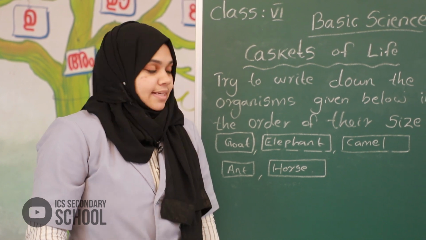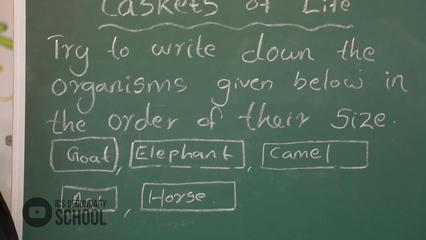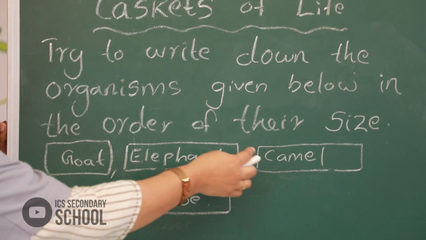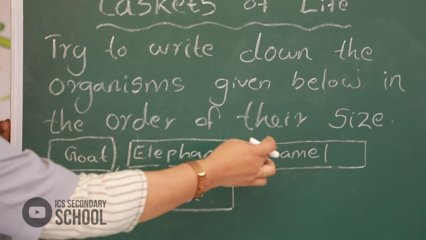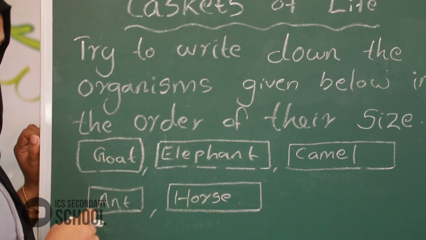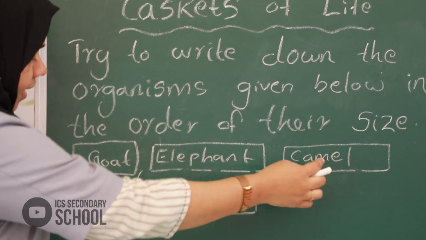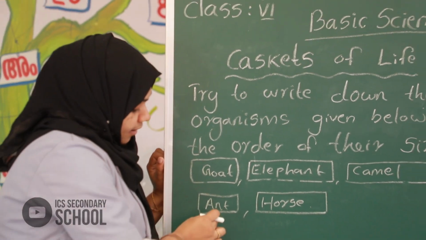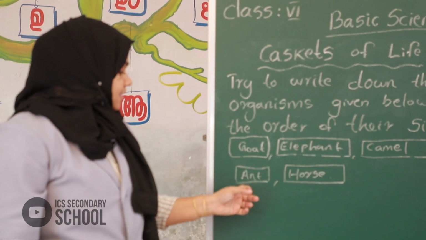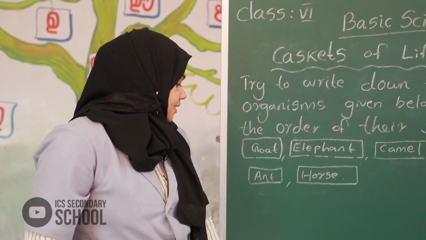Do you know which is the biggest animal here? Elephant is the biggest animal here. Next, the order of their size. Elephant, then camel, then horse, then goat, and the last, ant. Do you understand this? First elephant, camel, horse, goat, and ant. Here, elephant is the biggest animal. And what is the smallest creature here? Ant is the smallest creature here.